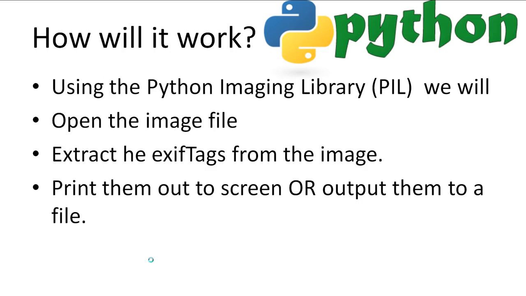Okay, so how will the program work? We'll use the Python imaging library PIL to open the image file. We'll then extract the EXIF tags from the image. Once we have the dictionary of tags, we'll either print them to console or output them to file, depending on what the user specifies when running the program.